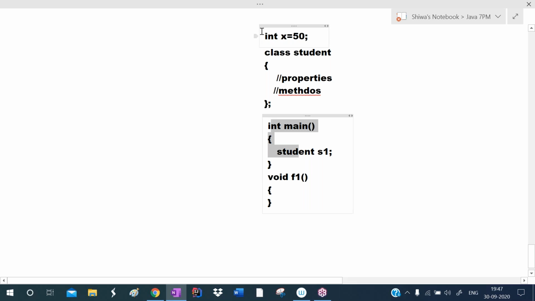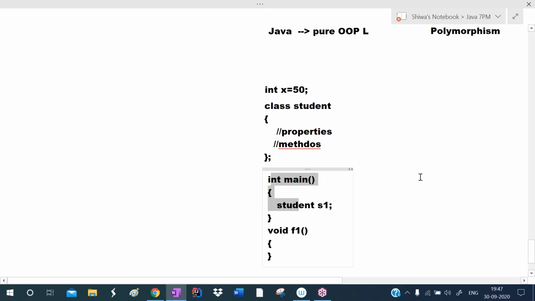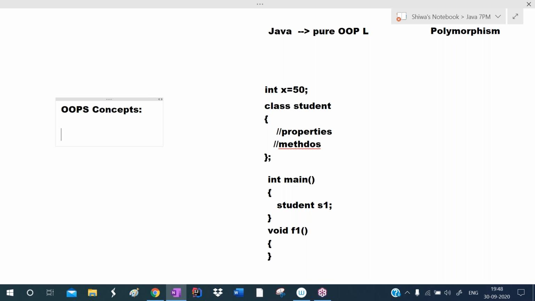Main is a member that I'm defining outside of the class. Some members we are defining outside of the class. That's as per object oriented programming standards. Actually, first they introduced object oriented programming concepts. First they defined some rules. In the late 1950s, they introduced some object oriented programming concepts.